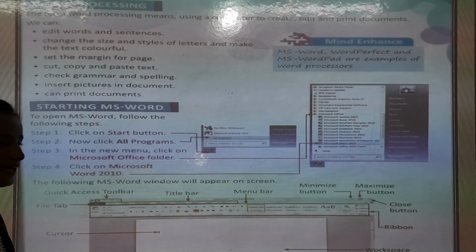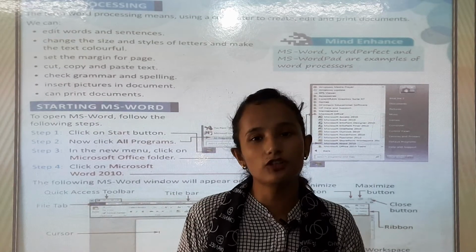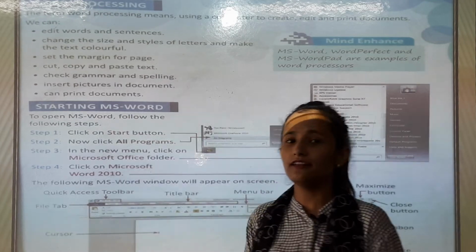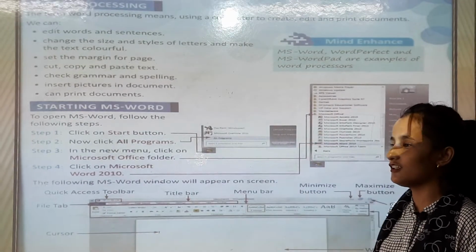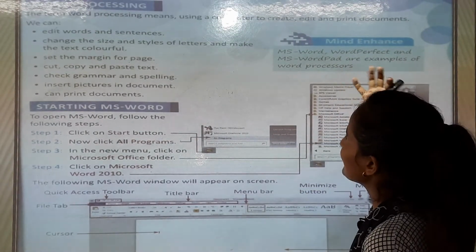In word processing we can type something and we can color these letters also.